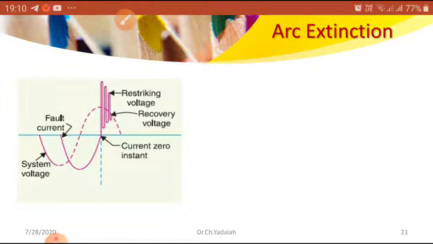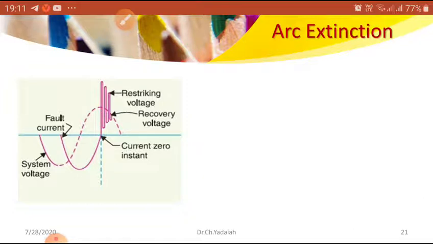Now you can see the clarity. At the current zero instant, what is the arc voltage? Current is also flowing through the arc. An arc is nothing but an ionized path, a flexible conductor through which electrons flow. That means the arc has some resistance. In this condition the resistance is very low and the current tries to flow, so there is some voltage. That voltage present in the arc is known as the arc voltage between the two electrodes.